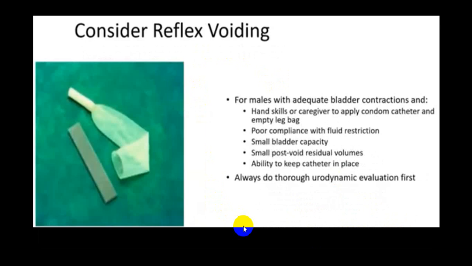Now what we call a condom catheter, for a male with adequate bladder contraction, may be utilized to reduce the chances of skin damage, social problems, psychogenic problems, etc.